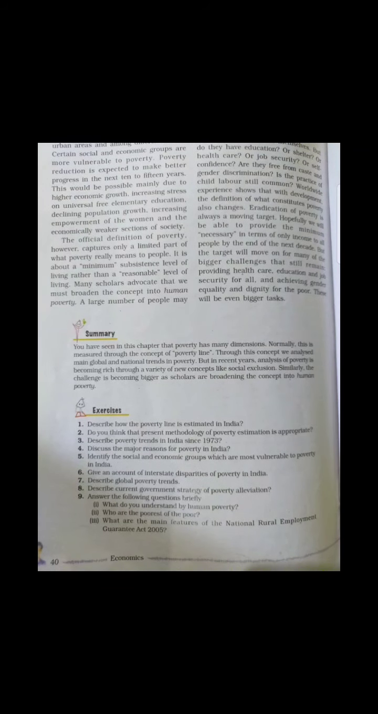So definitely social groups are there, economic groups are there, vulnerability to poverty is there. So it is very difficult to cope with all such kinds of people. This would be possible mainly due to higher economic growth, increased stress on universal free elementary education, and decline in population growth. All such things are possible when these kinds of problems are sorted out.